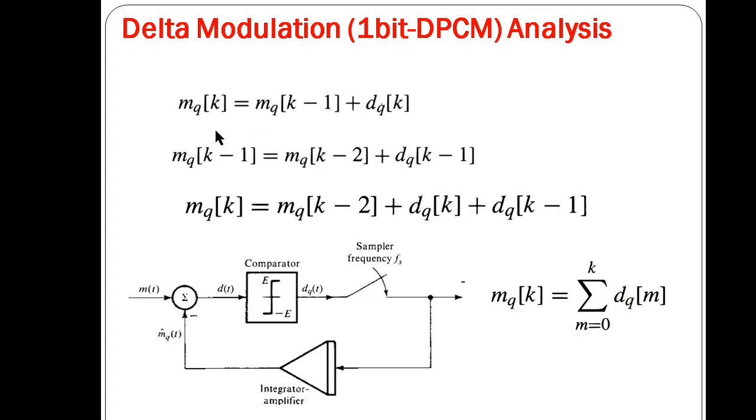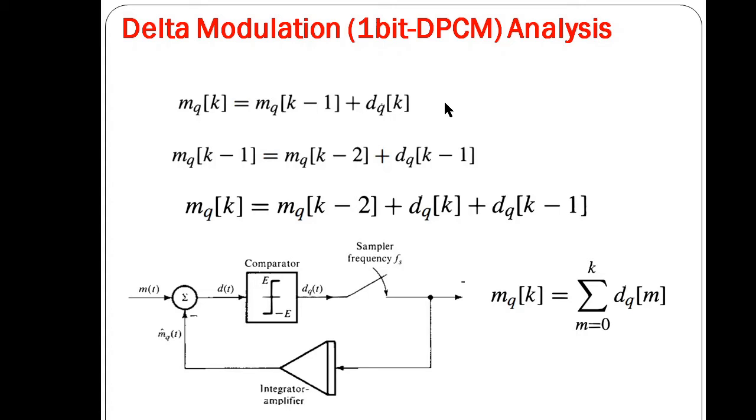Now if we replace k by k minus 1 everywhere, then mq_k minus 1 is equal to mq_k minus 2 plus dq_k minus 1. Now we substitute this mq_k minus 1 in the previous equation, so this becomes mq_k minus 2 plus dq_k plus dq_k minus 1.